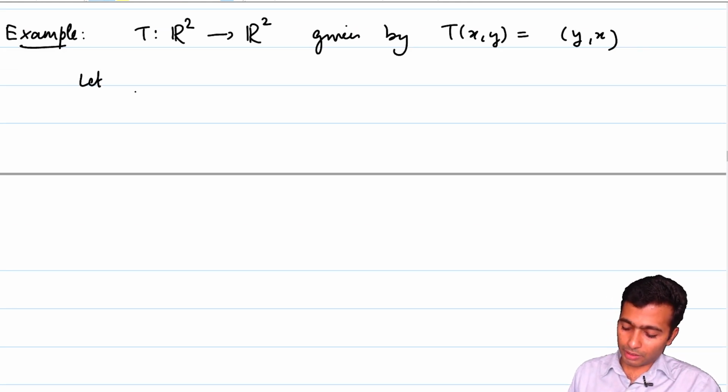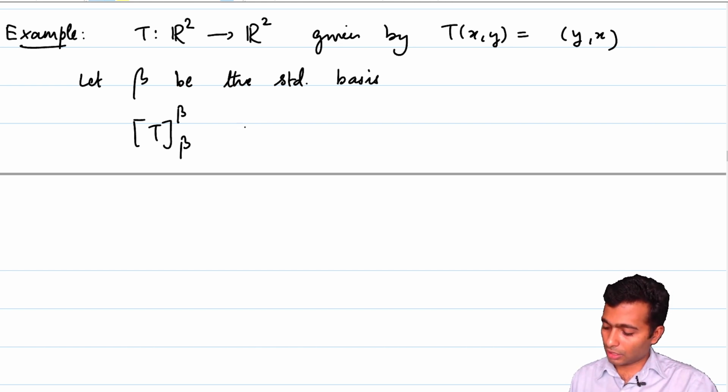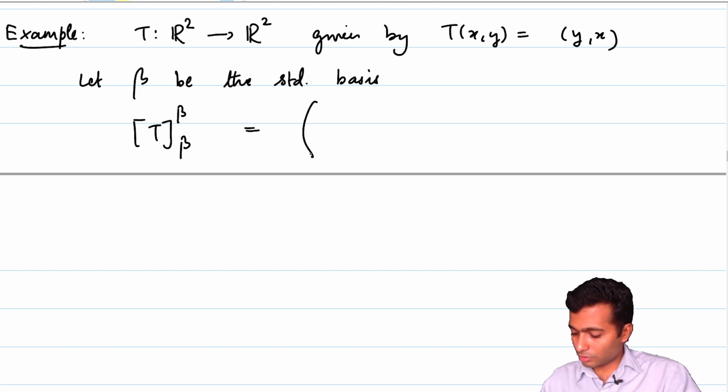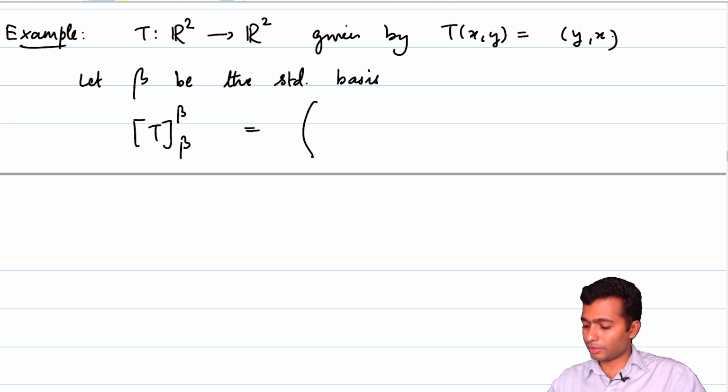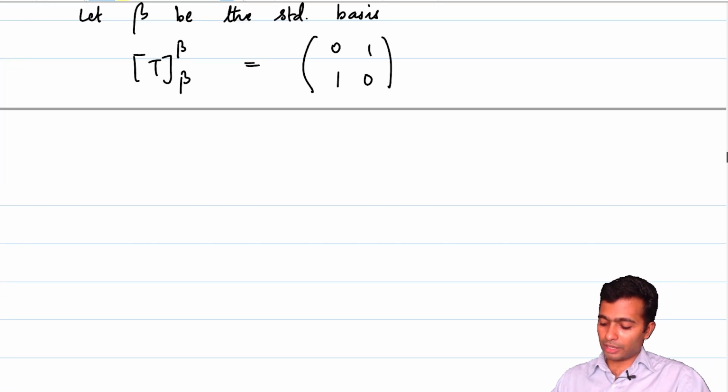So let beta be the standard basis, and what is going to be T beta beta, or will be the matrix of T with respect to beta. This is just going to be, let's see what is T of 1 0. T of 1 0 is going to be 0 comma 1, and T of 0 comma 1 is 1 comma 0. So this is precisely the matrix of T with respect to beta, and it has real entries.